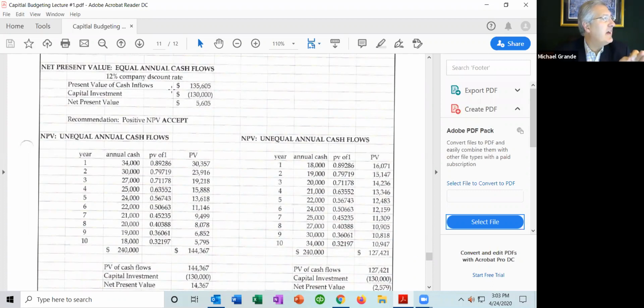The present value of the cash flows is $135,000. Well, how did we get that? So what they did is they took $24,000 and they found a discount rate.